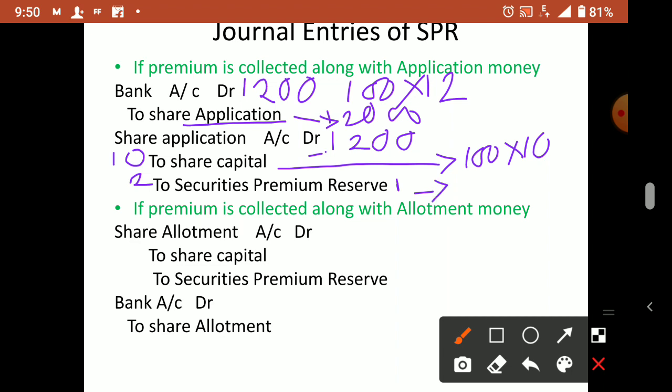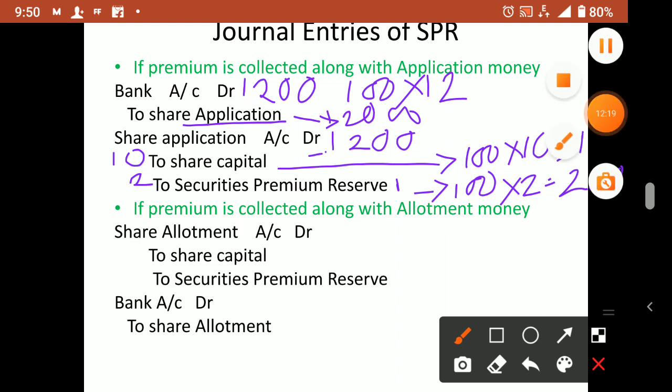Here 100 into 2, so 200. Understood? So this way 1000 and 200 you can write.